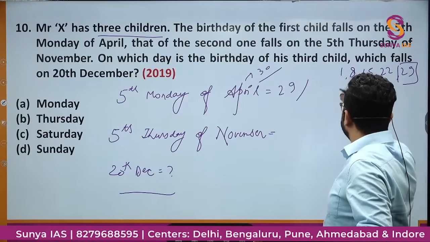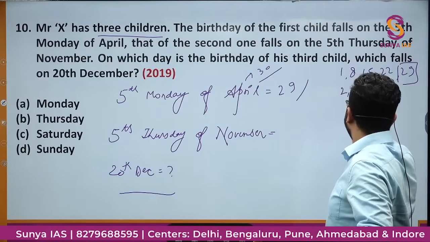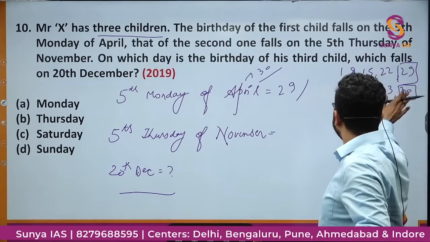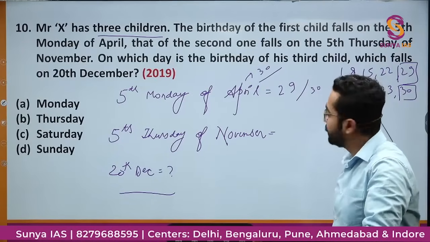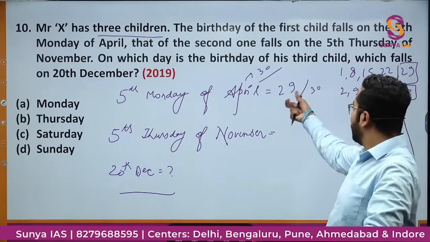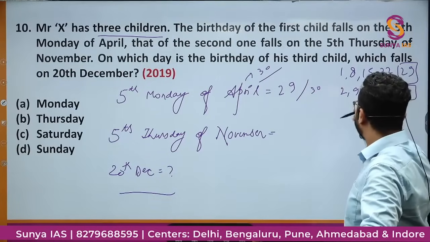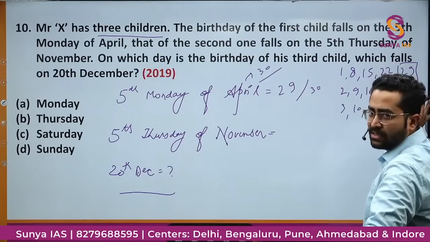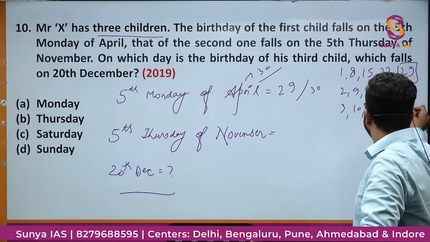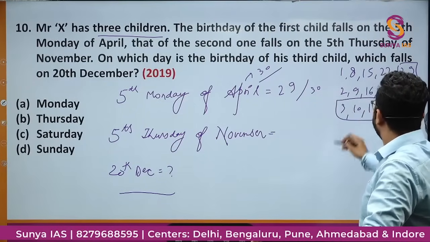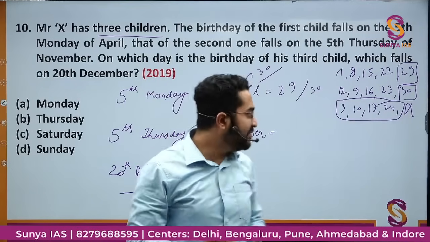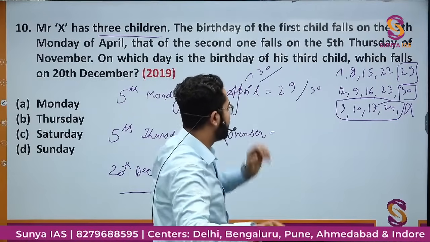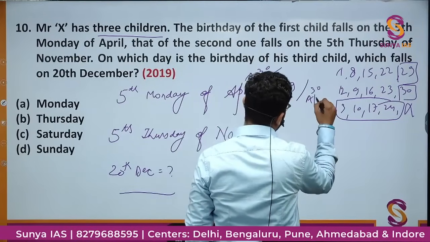Or if first Monday is on 2, then 2, 9, 16, 23, 30. So this is again the 5th Monday. That is 30th April can also be a Monday. So there are two options, either 29th April is a Monday or 30th April is a Monday. If 3rd April is a Monday, then this will be 31st, but there are 30 days in April, not 31. So there will only be 4 Mondays. So there are only two options when there will be 5 Mondays in April: either 29th April or 30th April.